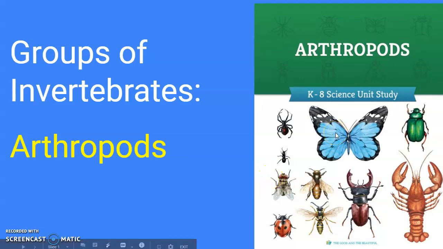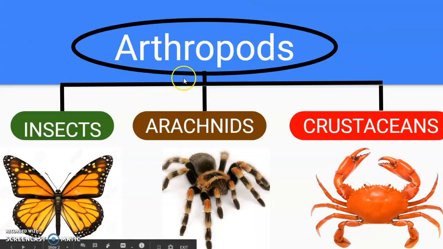Hello kids! Today we're going to talk about arthropods. They are part of the invertebrate animals because they do not have backbones. Arthropods are classified in three groups: insects like butterflies, arachnids like spiders, and crustaceans like crabs.